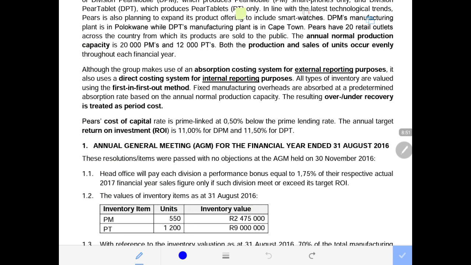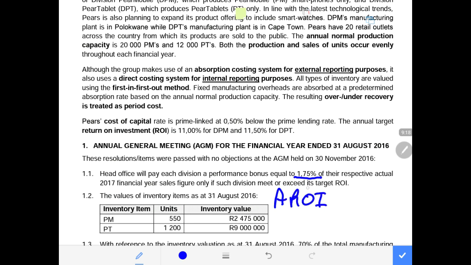Number 1.1 says, Head Office will pay each division a performance bonus equal to 1.75% of their respective actual 2017 financial year sales figure, only if such a division meets or exceeds its target return on investment. Now we can see from this point that we have to calculate the actual return on investment.